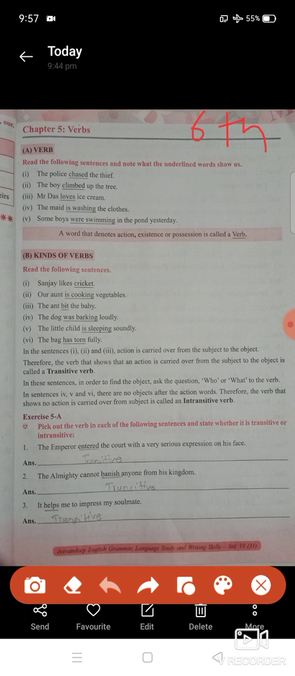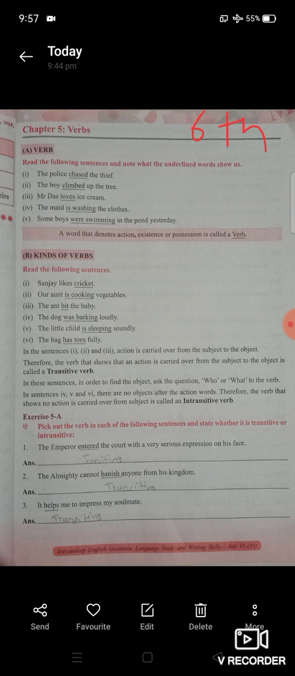So fifth number exercise is given here, students. Fifth A: pick out the verbs in each of the following sentences and state whether it is transitive or intransitive. The emperor entered the court with a very serious expression on his face. So this underlined word is what? Transitive verb, students. Second, the Almighty cannot banish anyone from his kingdom. Transitive verb. It helps me to improve my soulmate. It is also a transitive verb, students.